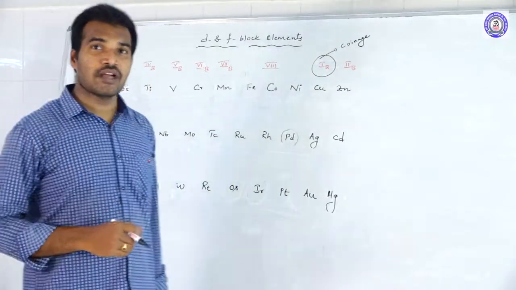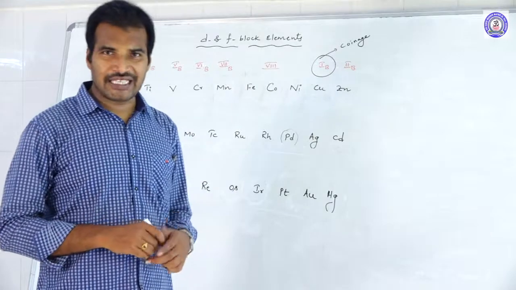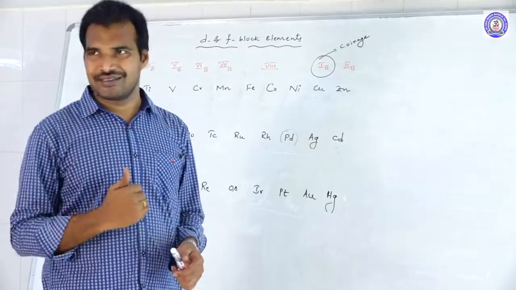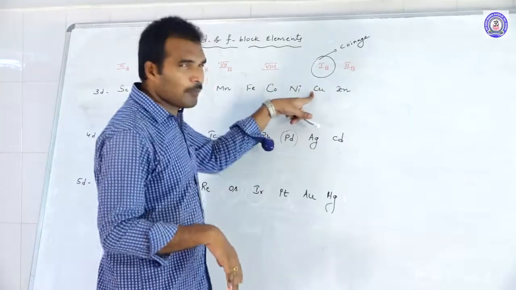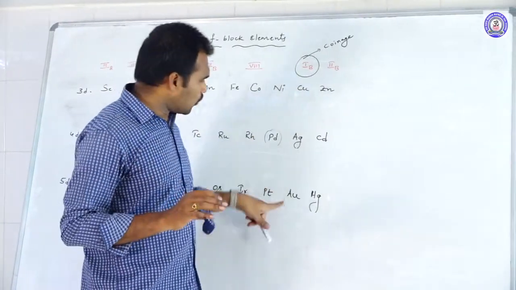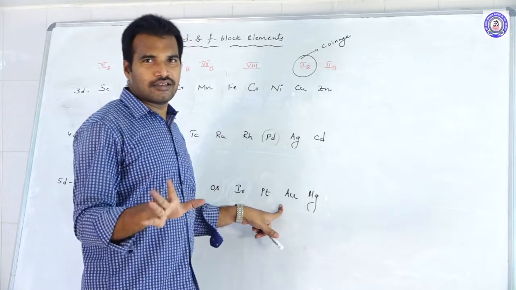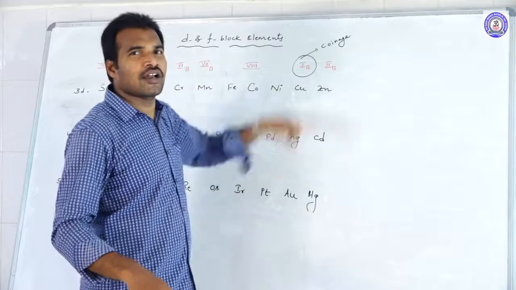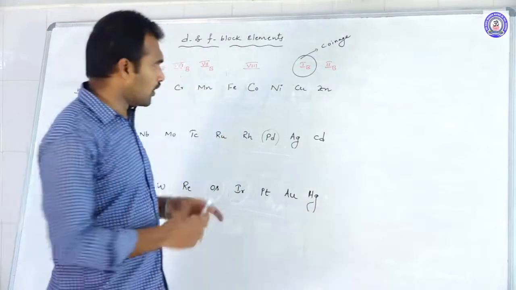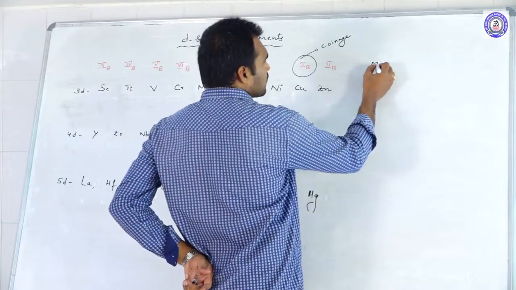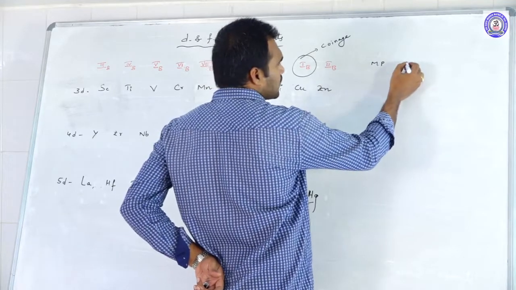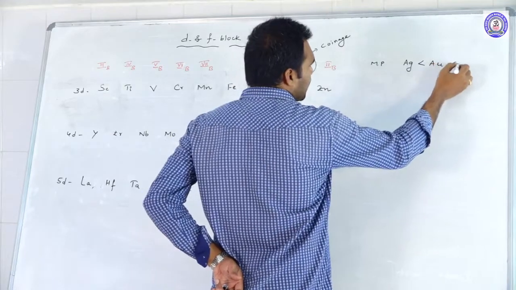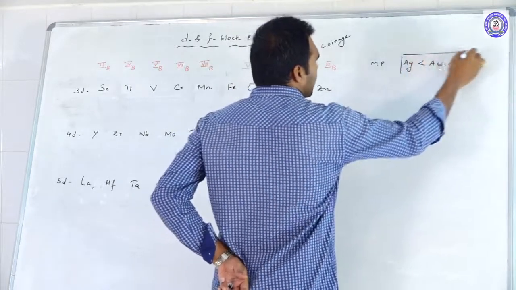In this they may ask you about melting point. Usually, as per the melting point order in the group, when you go down, what happens? The melting points increase. So as per the regular trend, copper should have the least and gold should have the highest. But remember one point, exceptionally copper has the highest melting point among the others. Okay, so what is the order of melting points? The melting point order of coinage metals is: silver will be the least, gold will be higher, and copper is having the highest.